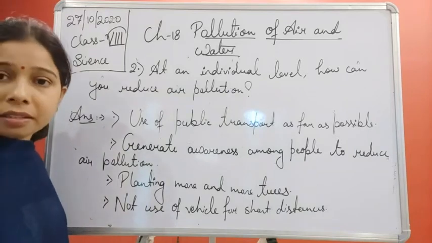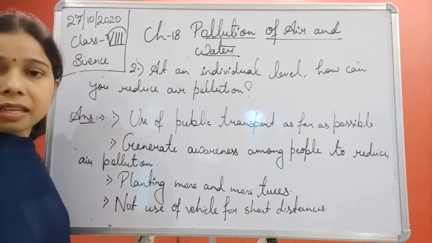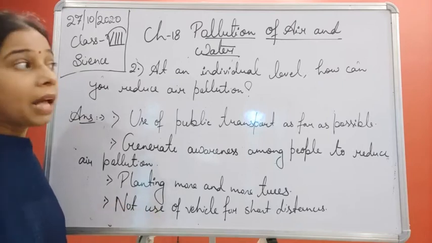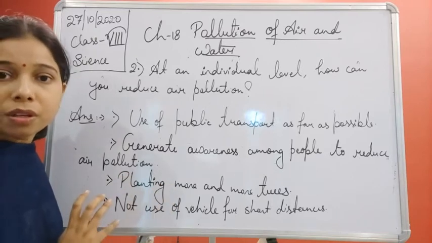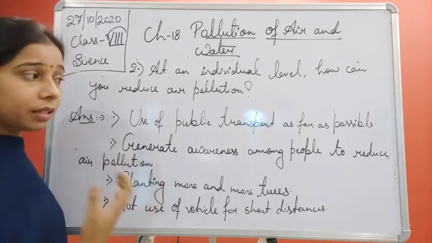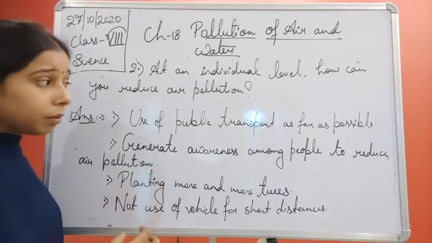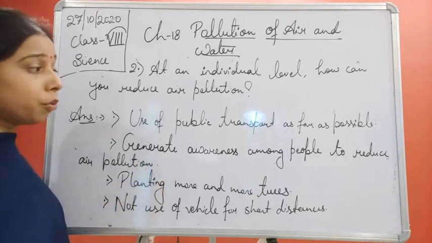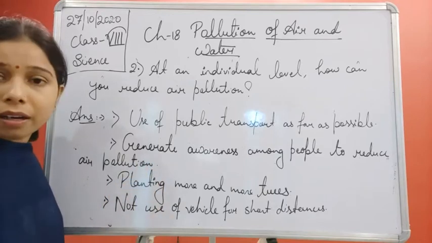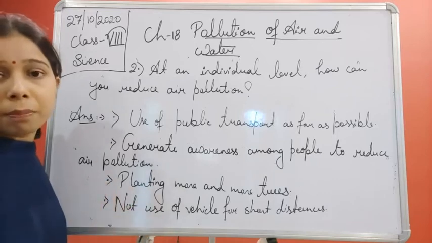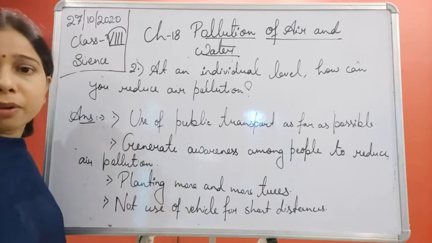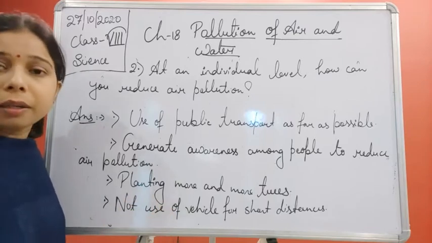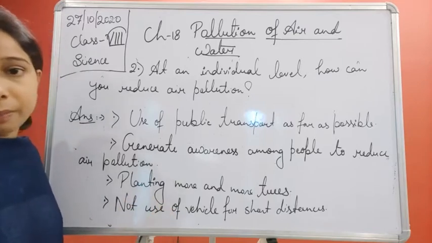So you see, students, these are some of the things that we can do as individuals to prevent the increase in the level of air pollution, or to control air pollution. First thing, as an individual, I can use public transport as far as possible, because using public transport helps in reducing the number of vehicles on the road, and ultimately it will help in reducing air pollution.